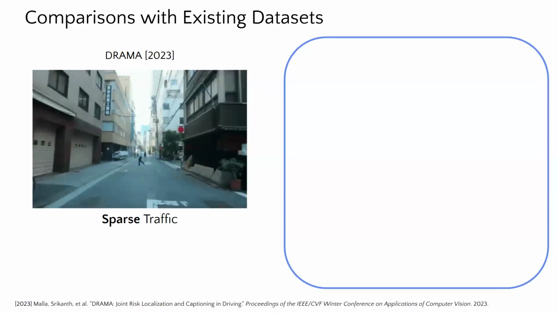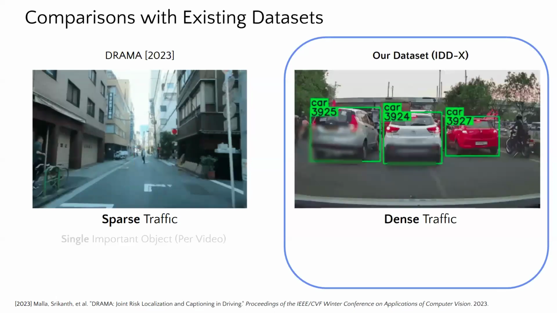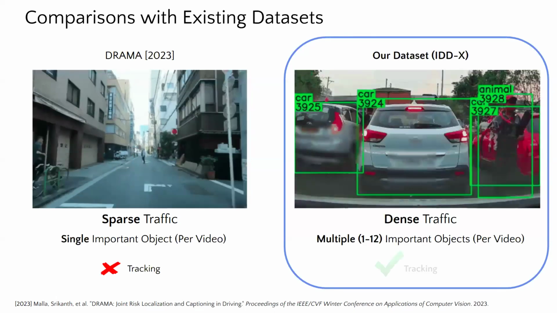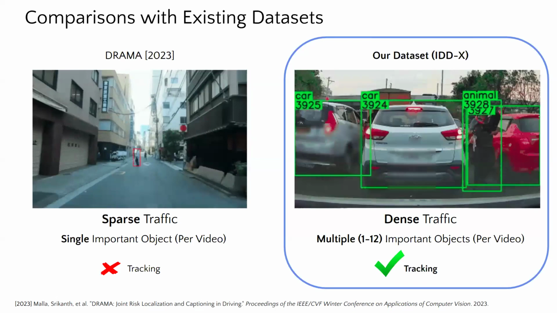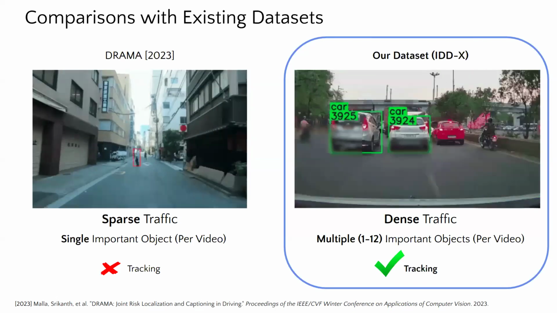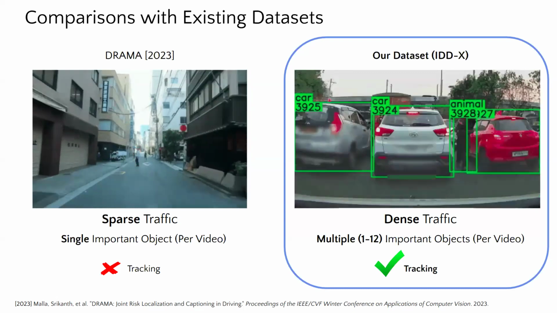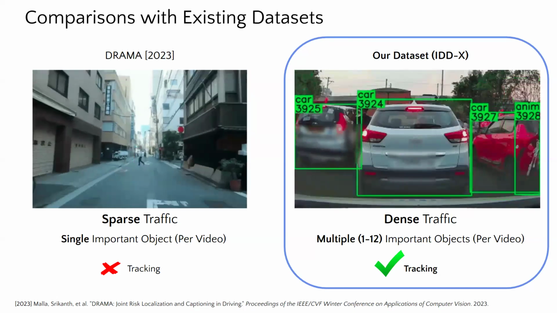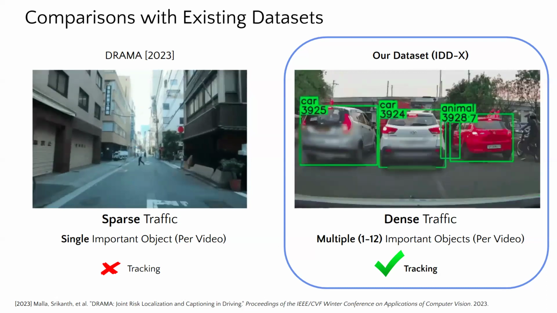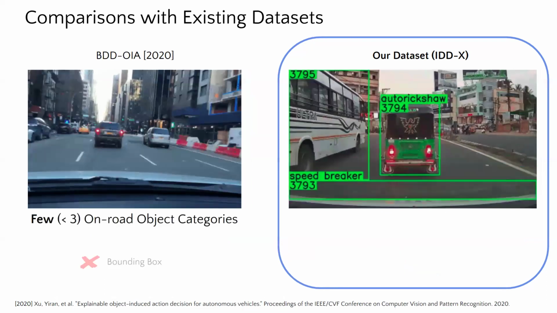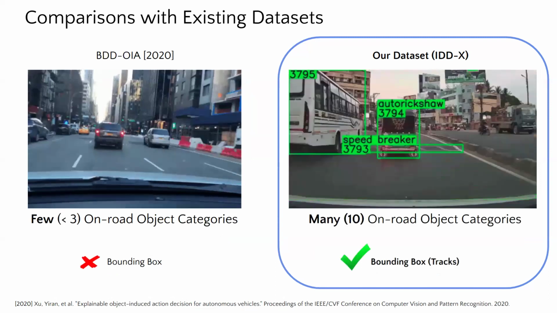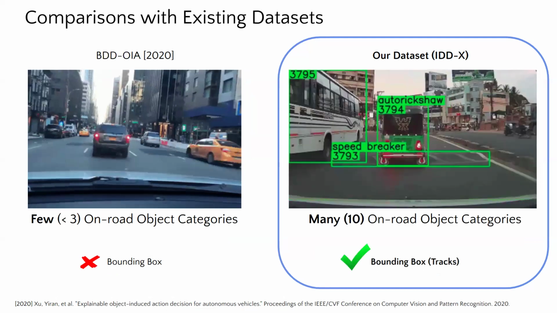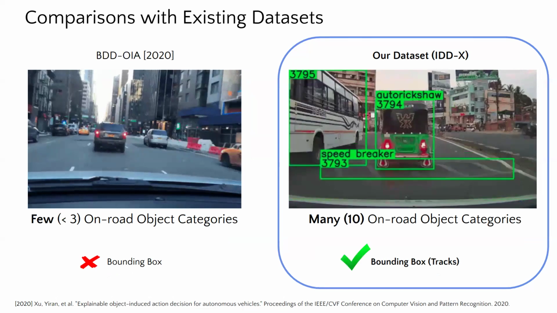We now highlight some key differences between the existing datasets and IDD-X. Our dataset contains dense traffic scenes with multiple important object annotations per driving event, while the existing datasets capture sparse traffic scenes with at most one important object annotation. Additionally, we provide the object tracking information for these important road entities. IDD-X also captures the heterogeneity in traffic with 10 unique important object categories like speed breaker, auto rickshaw, bus, etc., while existing datasets contain very few such categories.